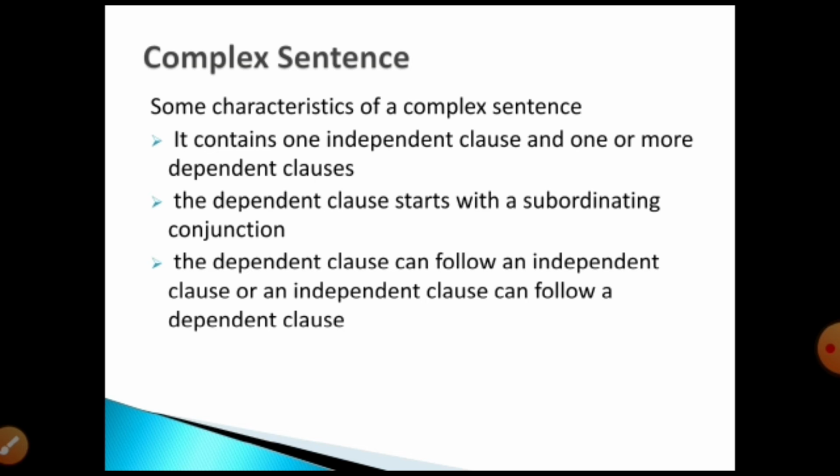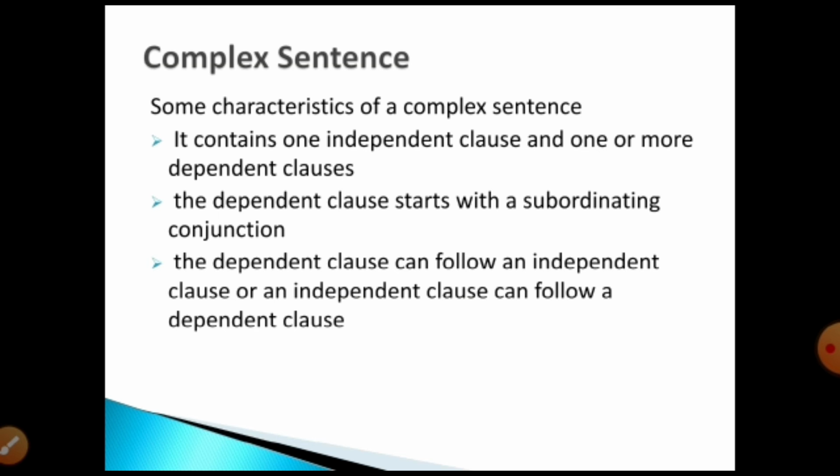In complex sentence we use subordinating conjunctions like before, after, because, likewise. These words we use as subordinating conjunction. So see the second point, the dependent clause starts with the subordinating conjunction. அதாவது subordinating conjunction வந்ததுக்கு அடுத்து it will have dependent clause இருக்கும் அப்படின்னு சொல்லியிருக்காங்க.